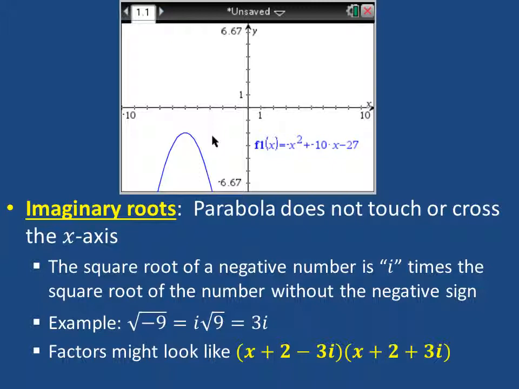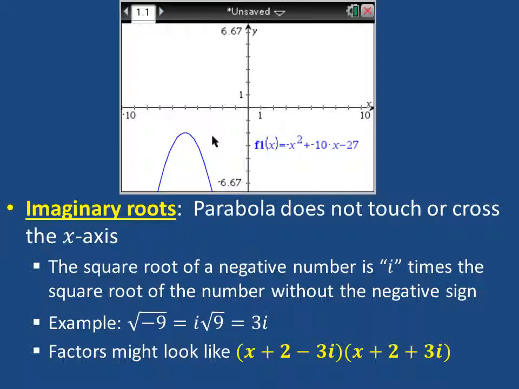What we do is we look at the square root of a negative number as this thing, i, which is called the imaginary operator, i times the square root of the number without the negative sign. So for example, if we have the square root of negative 9, what we're going to do is take this negative sign outside and make it an i, and then we're going to have just the square root of 9. Square root of 9 is 3, so that gives us 3 times i.